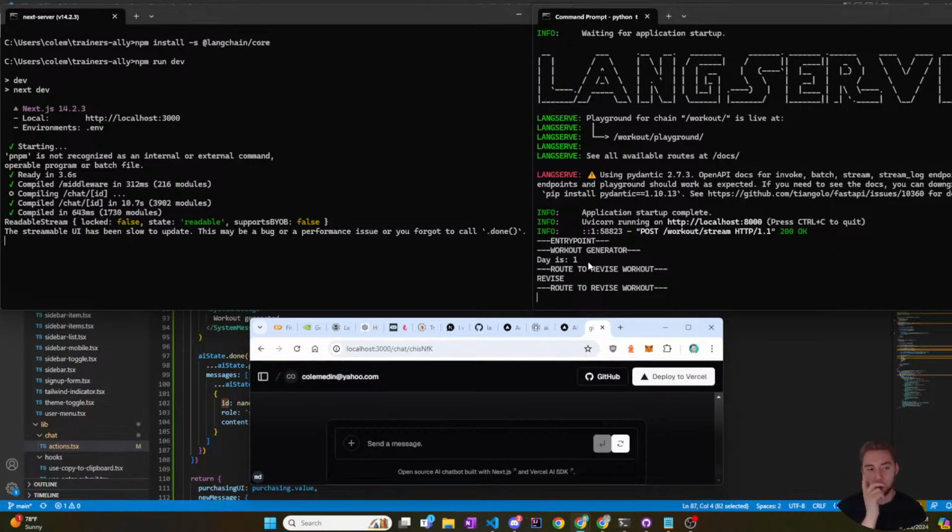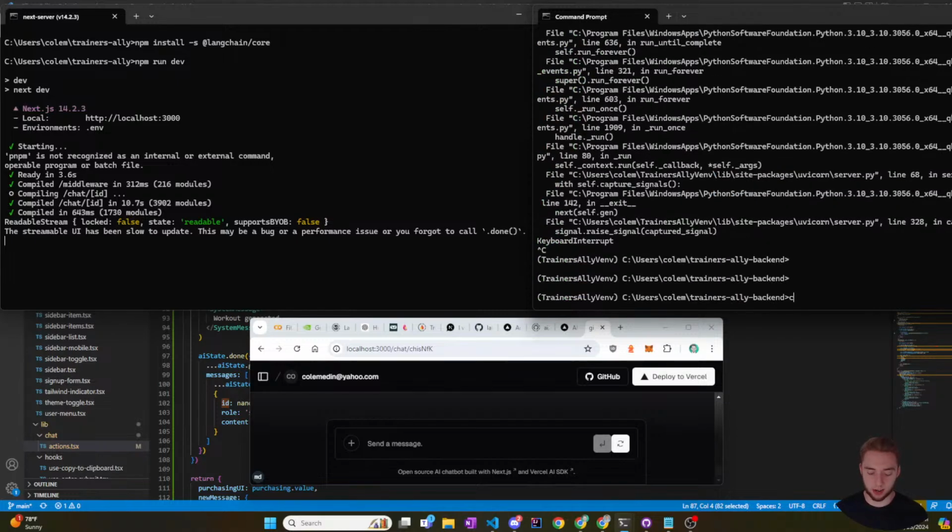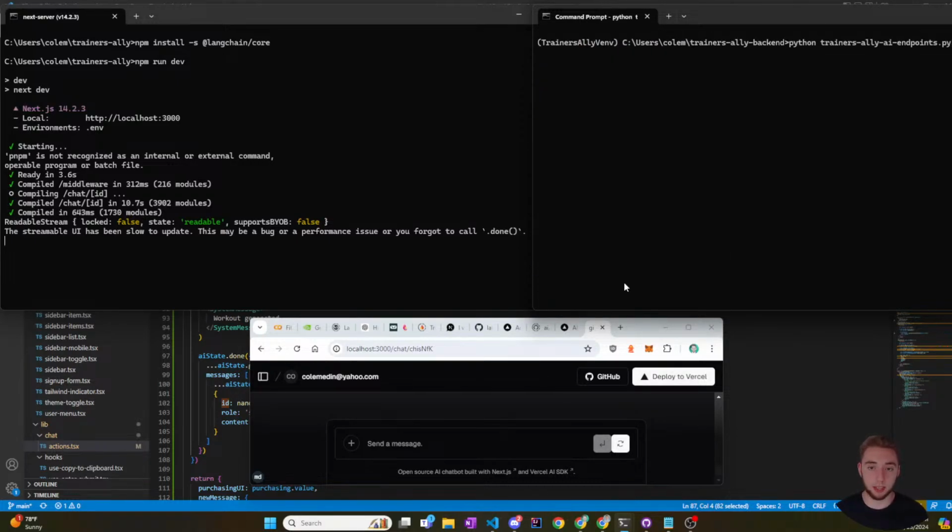But yeah, I just need to figure out the streamable UI. I wonder if there's a way to set the timeout here because that's not acceptable. Obviously I need to be able to wait for a good amount of time. It gave me like 5 seconds, and it's not going to generate a workout that fast. So yeah, I need to fix that. So I'm gonna interrupt this and start it up again because at that point it was waiting for a new input that I was never gonna get because I don't have it fully set up on the front end here.